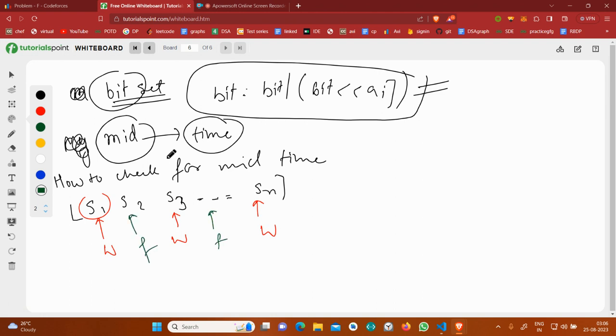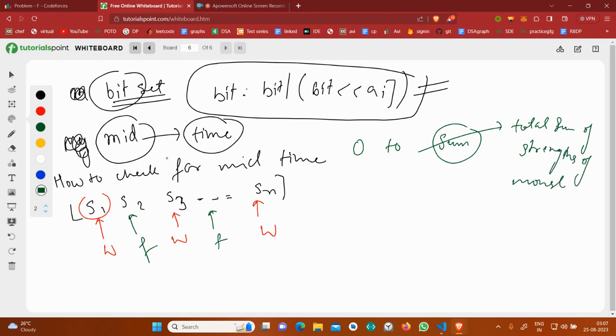Okay, so what I can say is that if somehow I am able to check from 0 to sum, where sum is the total sum of the strengths of the monsters. I am not able to say that somewhere between, for this sum s, I will assign these monsters, and for this sum minus s, I will defeat by fire.